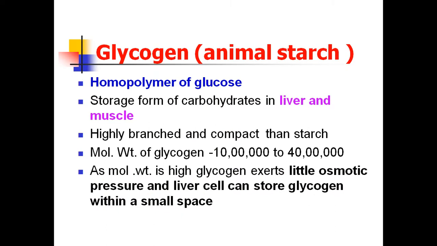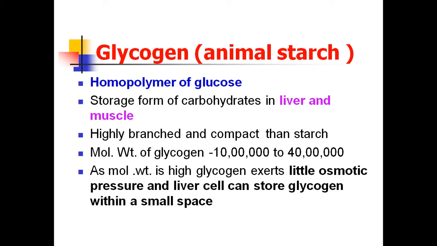Another example of homopolysaccharides is glycogen. Glycogen is called animal starch. Actually, starch is present in the plants only, but glycogen is called animal starch because glycogen is the storage of the glucose molecules in the animals. Glycogen is the storage molecule of glucose in the animals. That is why glycogen is called animal starch. This is the storage form.